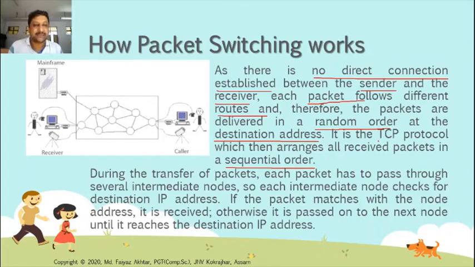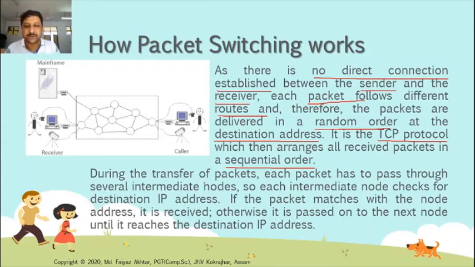Sending, dividing the message into packets and putting the IP address on each packet, is done by the IP protocol, and the delivering of packets to the destination address is the work of the TCP protocol.